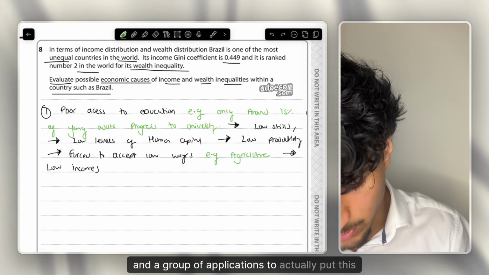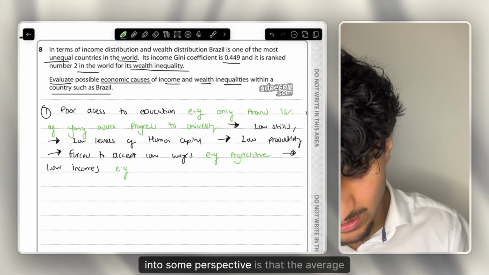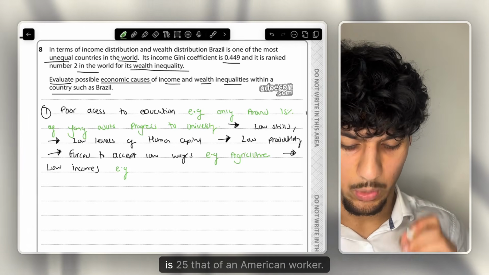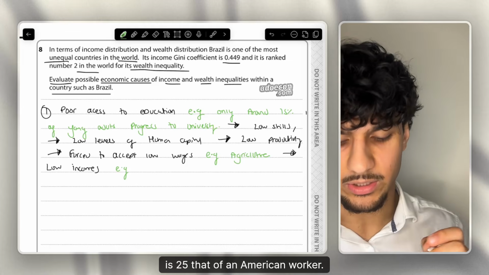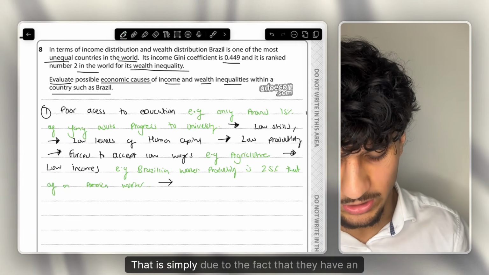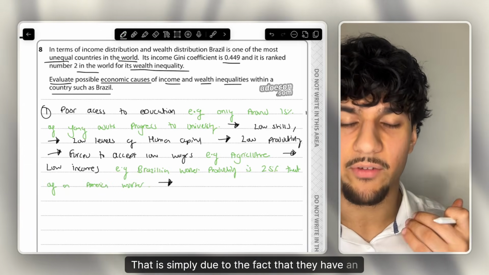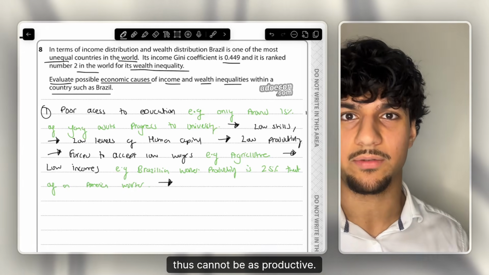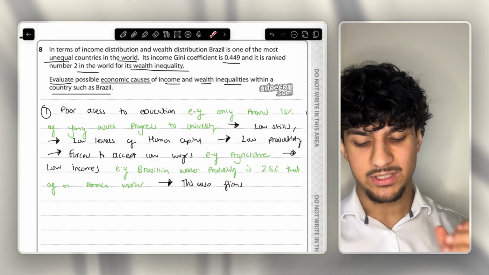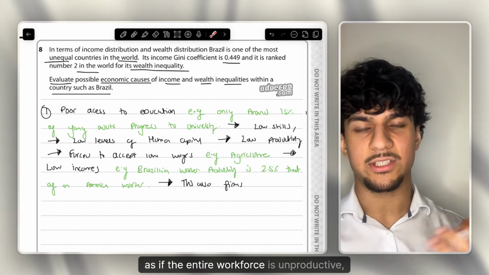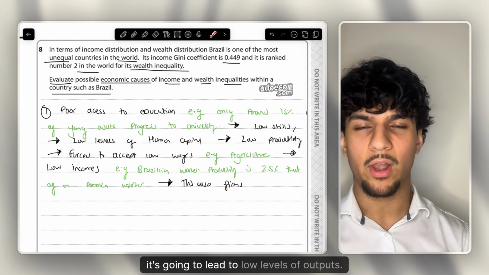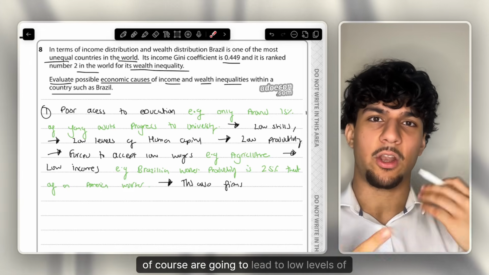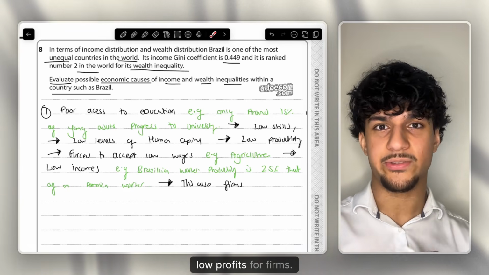And a great bit of application to actually put this into some perspective is that the average productivity of a Brazilian worker is 25% that of an American worker. Now that's no sort of discrimination, that is simply due to the fact that they have access to poorer levels of education, they're not as skilled, thus cannot be as productive. A great link you can add to this chain of analysis is firms, as if the entire workforce is unproductive, like we said, it's going to lead to low levels of output. Now, how is that going to affect firms? Low levels of output, of course, are going to lead to low levels of sales, low revenue, low profits for firms.